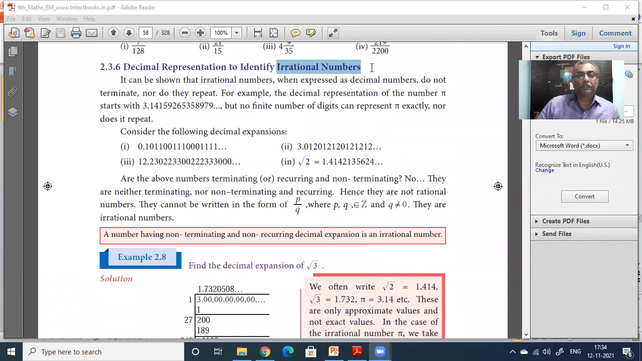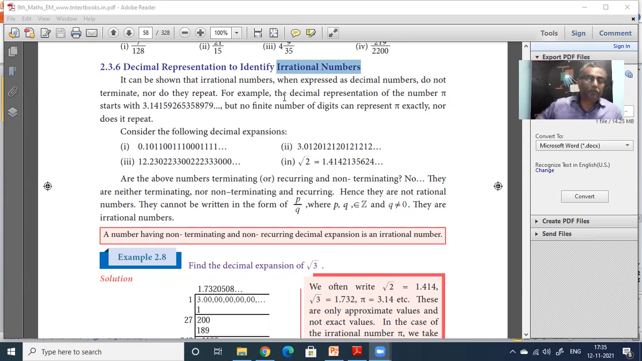Decimal representations to identify irrational numbers. So far, you are having decimal representation either terminating or recurring non-terminating. Both of them are for rational numbers. Rational numbers means what? You can express them as fractions in the a by b form. But irrational numbers, you cannot express in a by b form. So it can be shown that irrational numbers, when they are expressed as decimal numbers, do not terminate nor